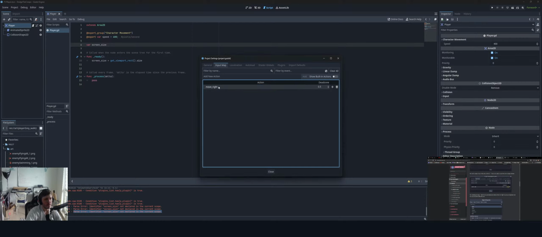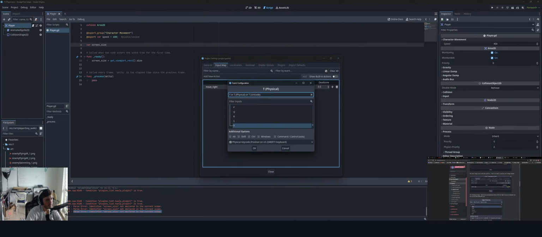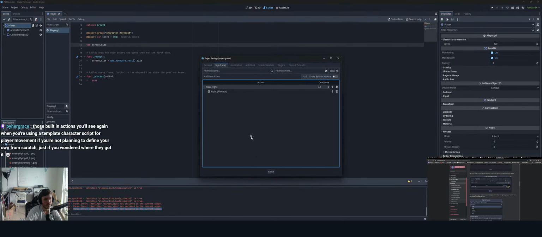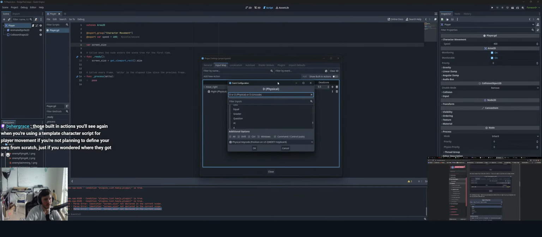Okay. The plus sign. Here we go. And then we can look for right. Oh, okay. That's so weird. What kind of filtering is this? So right, okay, so literally right on the arrow key. Okay. I guess we can also do like that.